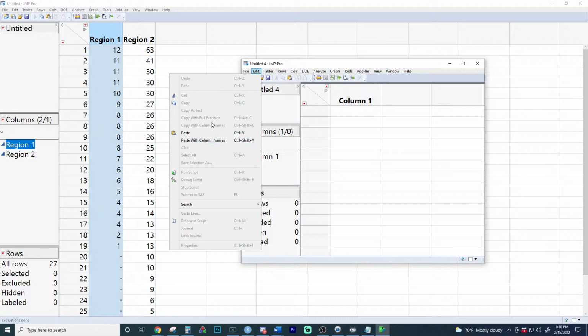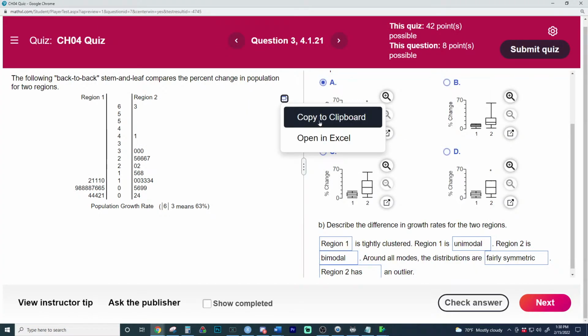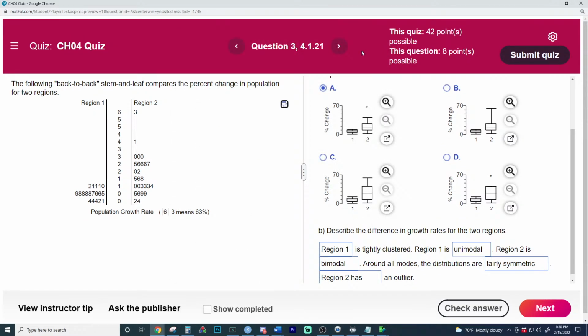If it had region names like you see over here on the left side, make sure you paste with column names. If it had names above it, you'll see that when you open up the data, and we can show that right here. So if you had it, you'll click this button here. The way this looks when you're copying data is it would look like the following. When you copy to the clipboard, you will see a name up here at the top that is a column name. There might be other examples of other questions where there's not a column name.